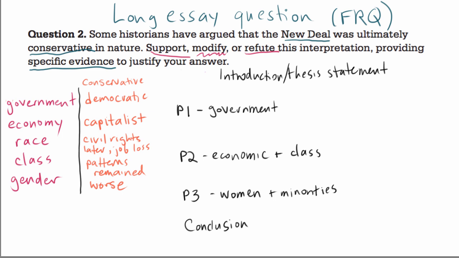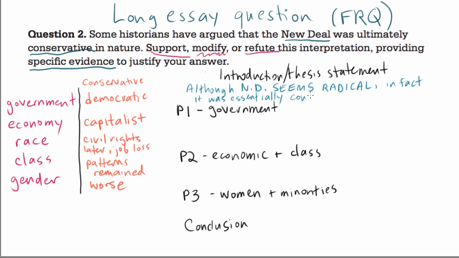So we've decided that we think that the New Deal was ultimately conservative. So we could start our introduction by saying, although the New Deal seems really radical because it brought on a new relationship between the federal government and the economy, and there were so many new programs, in fact, it was actually essentially conservative.